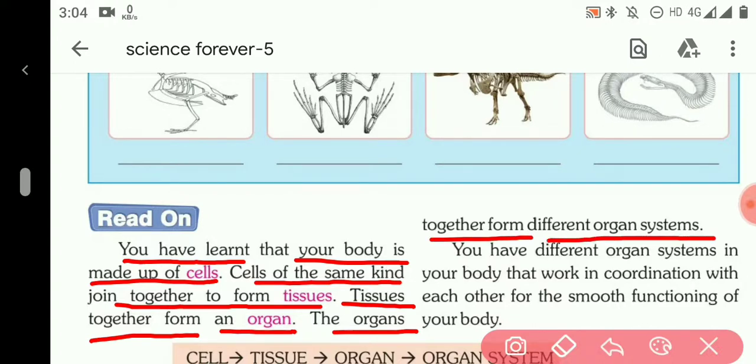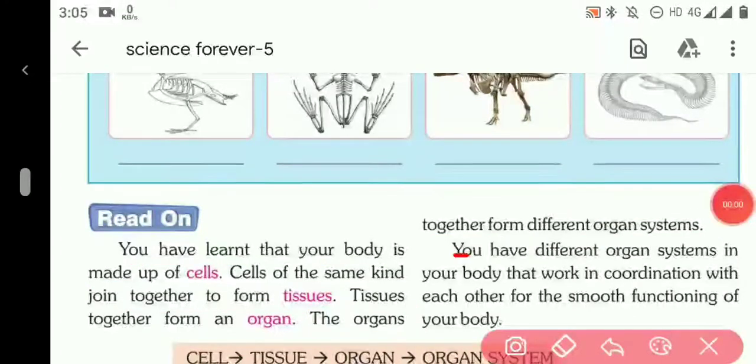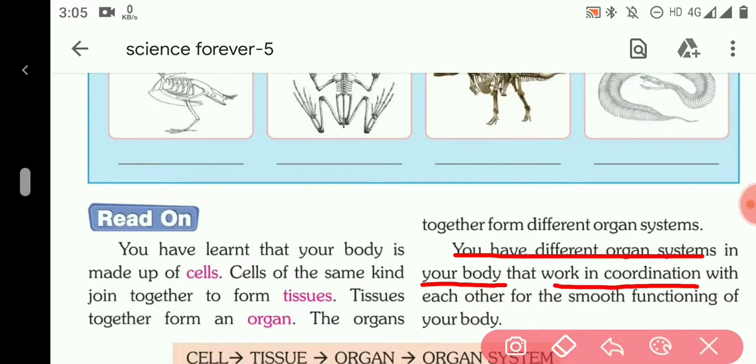So the important words are cells. When the cells join together, they form tissues. When the tissues join together, they form an organ. And when organs join together, they form organ systems. And one of the most important organ systems is the skeletal system. You have different organ systems in your body. We have several organ systems in our body that work in coordination, which work together with each other for the smooth functioning of the body, so that our body performs all the functions smoothly.